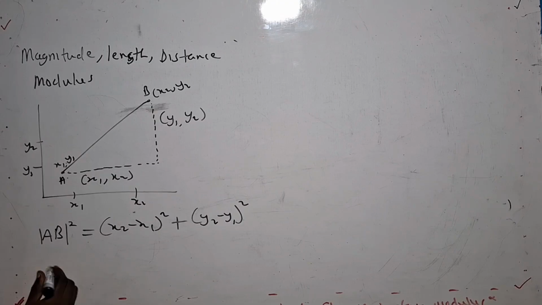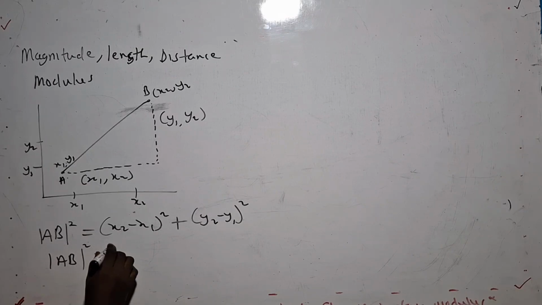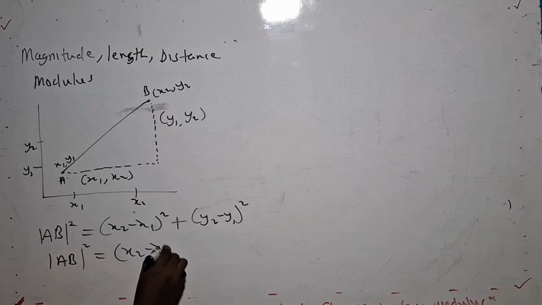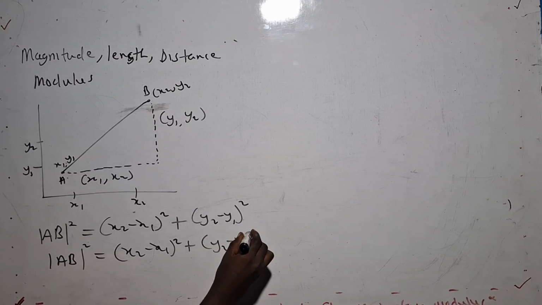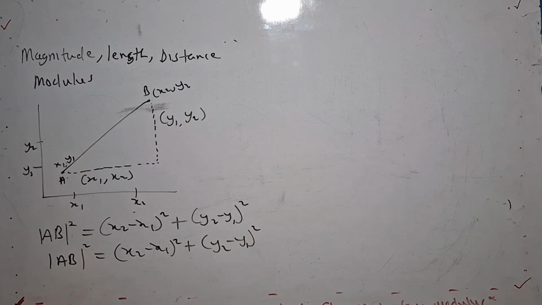to find the length of AB, we have to eliminate the square here. In my previous videos, I've explained how we eliminate a square. We eliminate a square by using the square root, so you square root both sides.